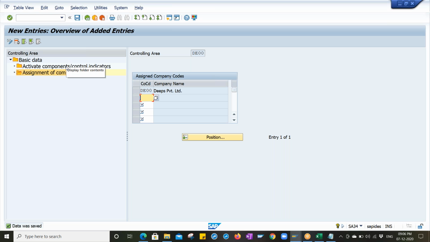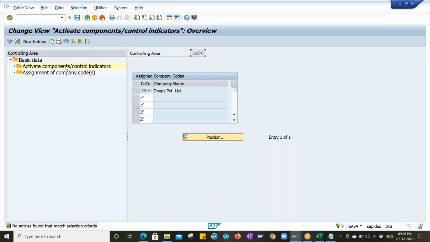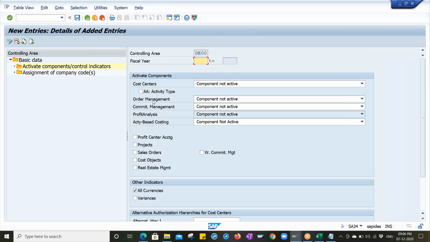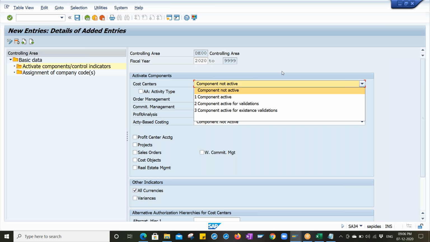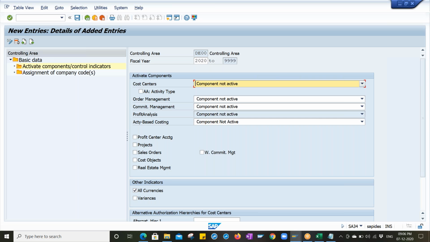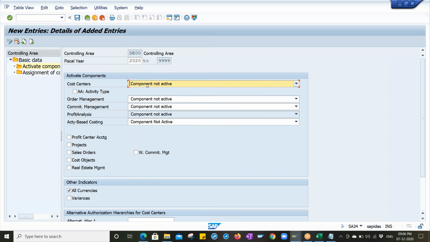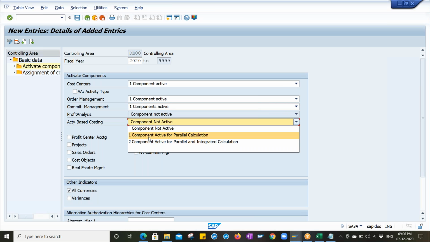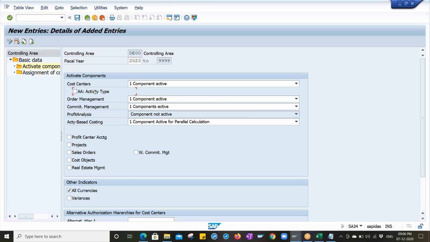Double click on activate components control indicator, go to new entries, enter the fiscal year, whatever fiscal year you have. Select these components that are not active. Whatever they may be, if the components are not active, you have to activate them. Look, this is not active. The last one is component not active for parallel calculation. Select all these checkboxes.